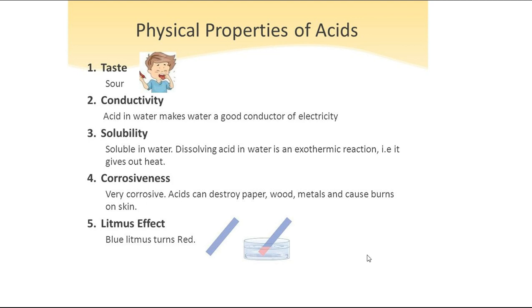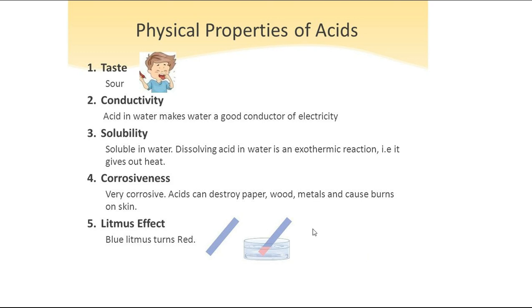So yesterday we have seen the introduction to acids, bases and salts, what is meant by acids, and even the types of acids. So mainly there are two types of acids. Which are those? Can you just repeat it? Very good. Organic acids and inorganic acids. Today let us see the properties of acids.